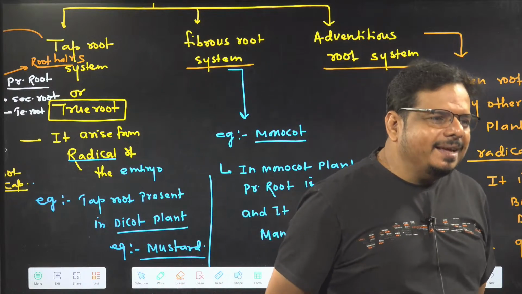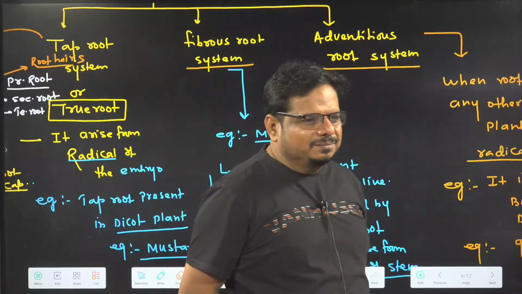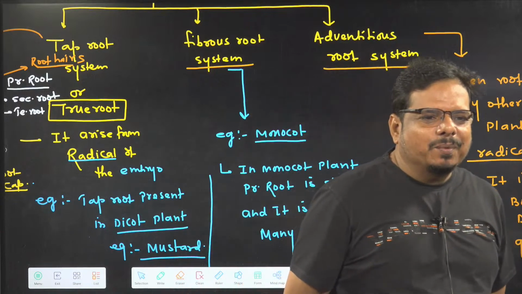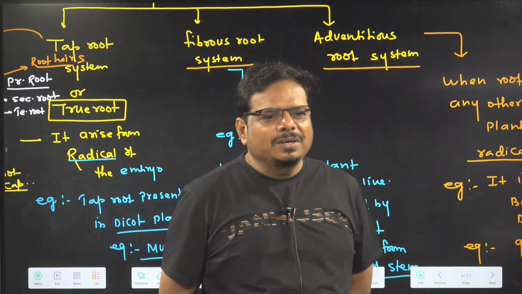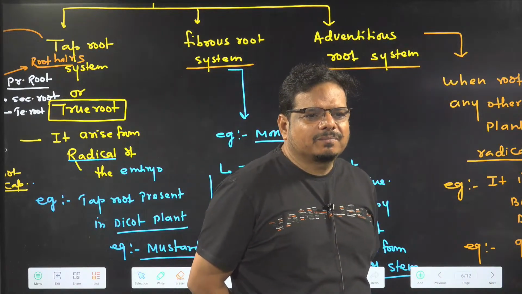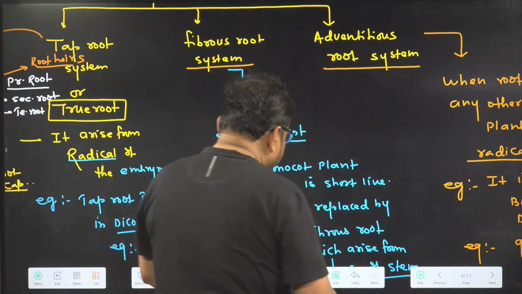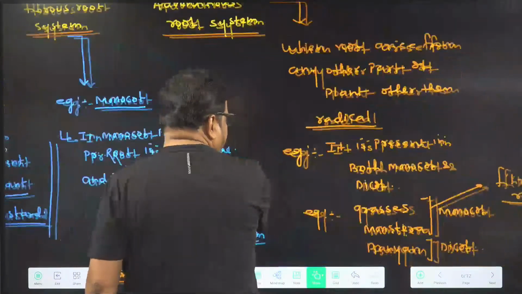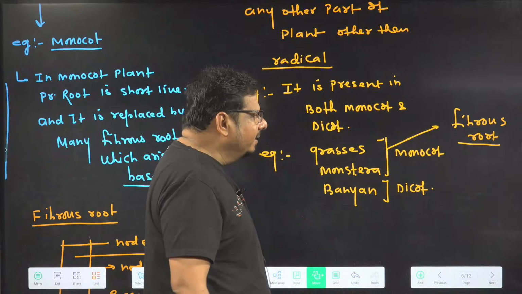So can I say fibrous root is also a type of adventitious root? Can I say or not say? One student wrote it clearly. Very good. Well done. Is it clear? So which kind of adventitious root is present in grasses and monstera? You got the idea? Fibrous root.